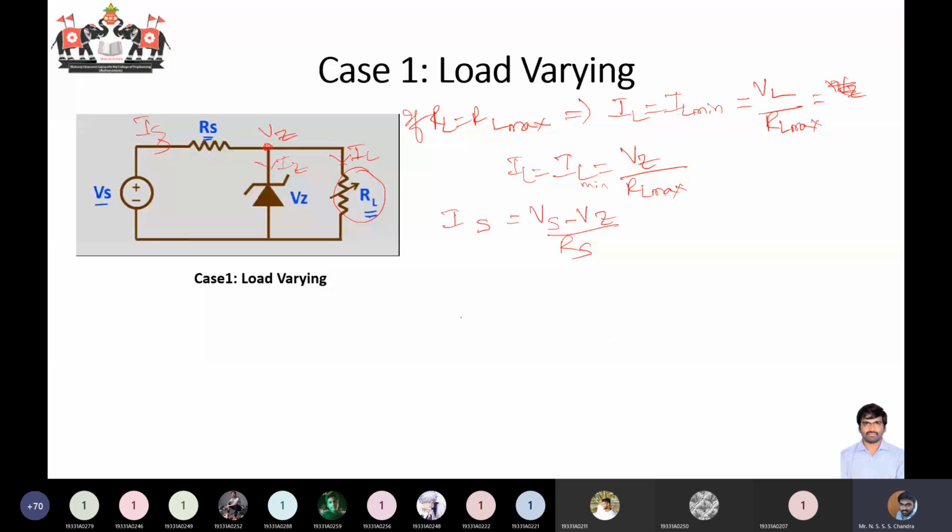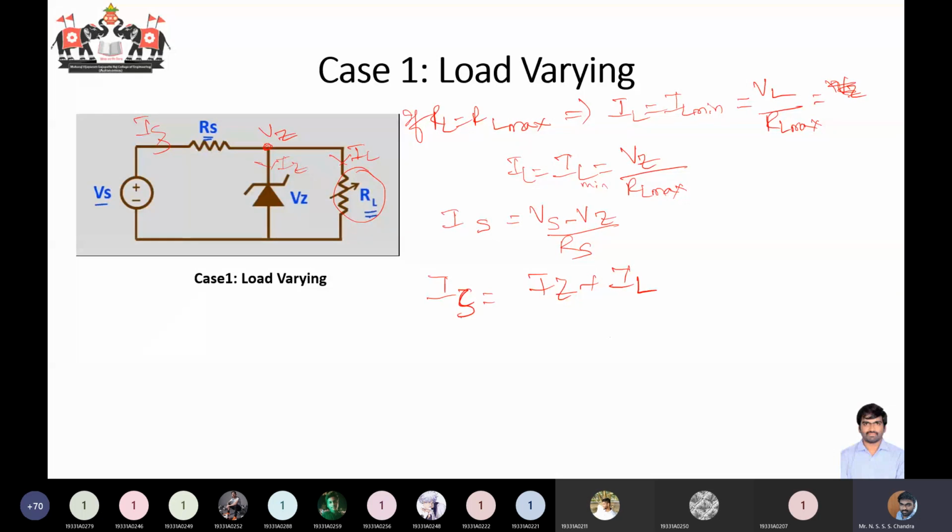So what will be your IZ value now? You know that IS is equal to IZ plus IL. What happens when you have this maximum resistance in the load circuit?